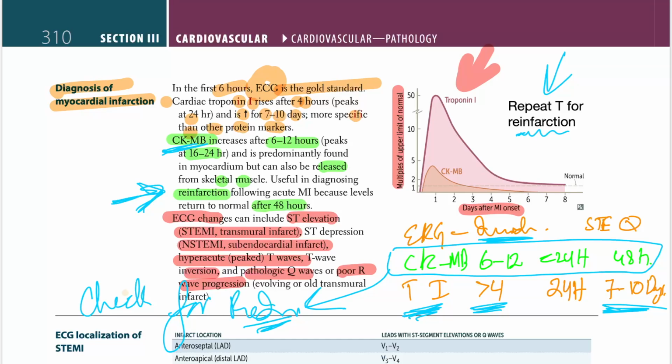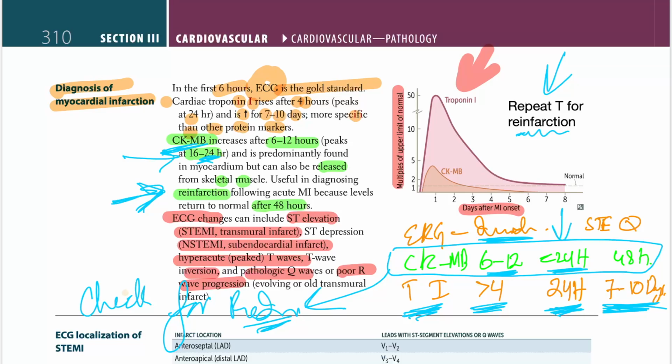Okay, and they will peak. This is the peak in 24 hours, and they will be there for 7 to 10 days. While CKMB will come out in 6 to 12 hours in blood, and will peak in less than 24 hours. I mean, if you look in here, it says 16 to 24 hours. Just remember, in less than 1 day, they will peak.